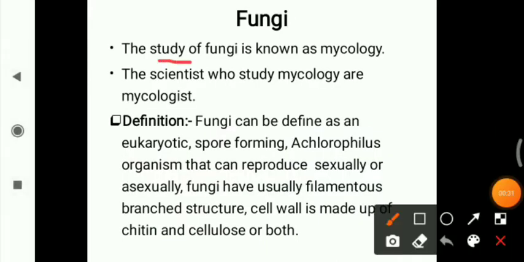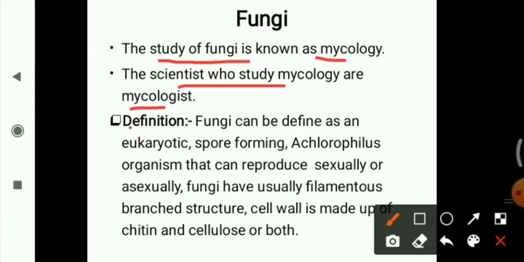The study of fungi is known as mycology, and the scientists who study mycology are known as mycologists. The study of fungi is known as mycology, and the person who studies fungi, or mycology, is known as a mycologist.